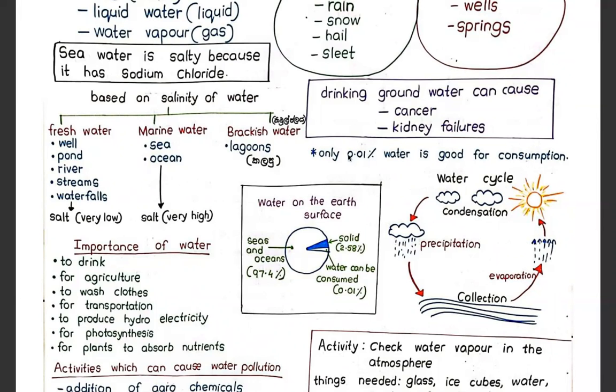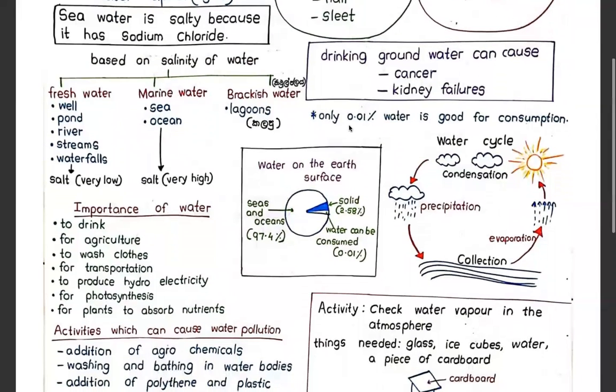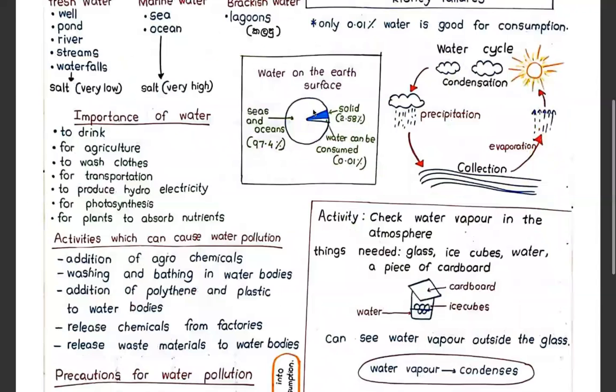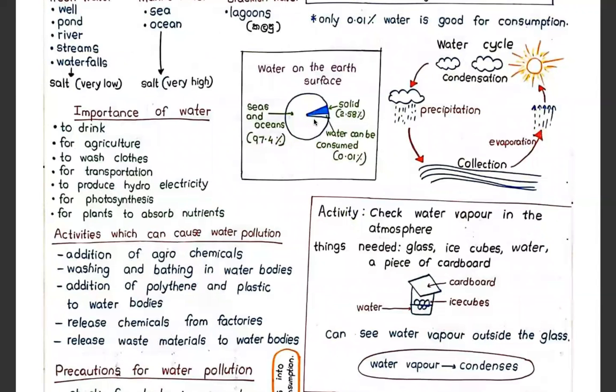Now you should keep this amount in your mind. This is really important. Only 0.01% water is good for consumption. අපේ පරිභෝජනයට සුදුසු ජලය තියෙන්නේ 0.01% ප්‍රමාණයක්. Keep it in your mind. It's not 0.1. It's 0.01%.